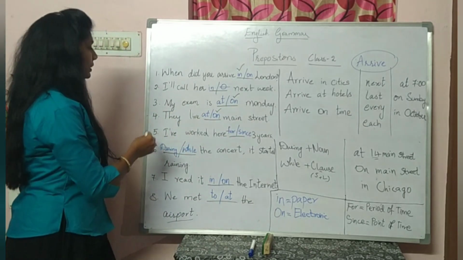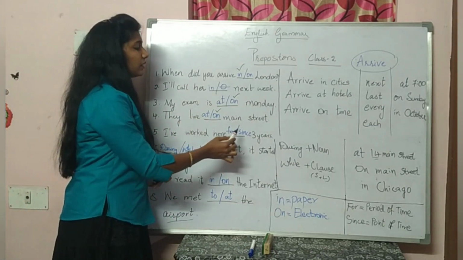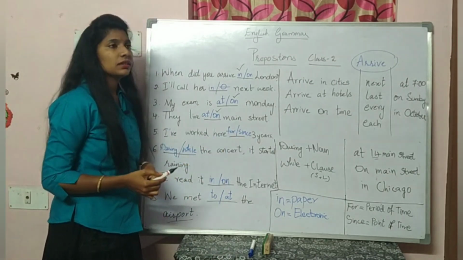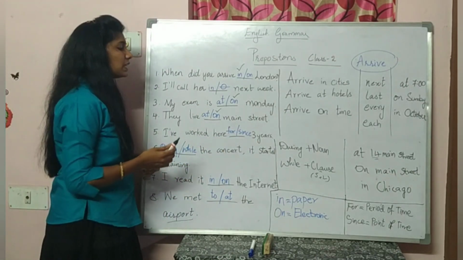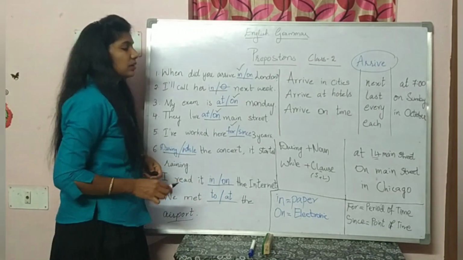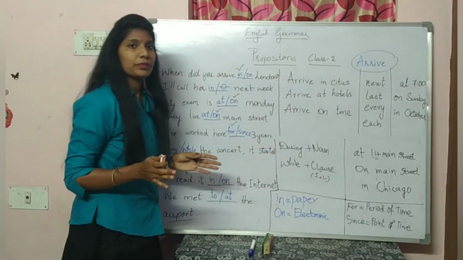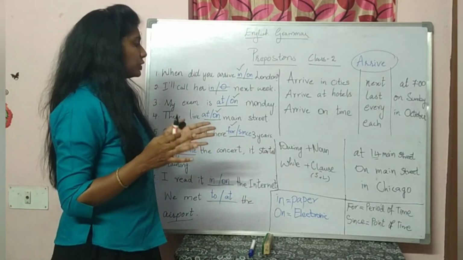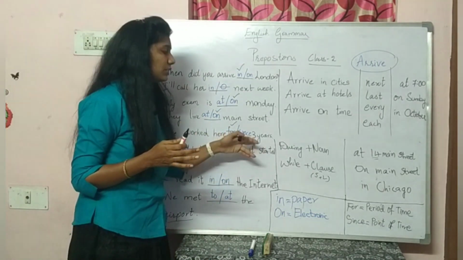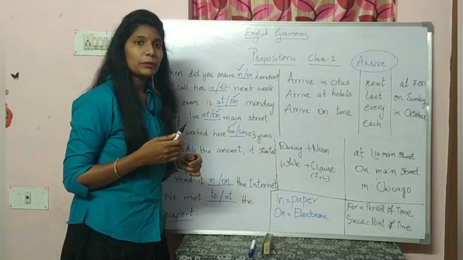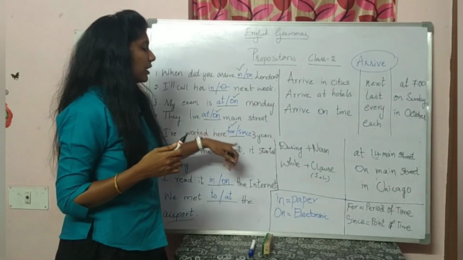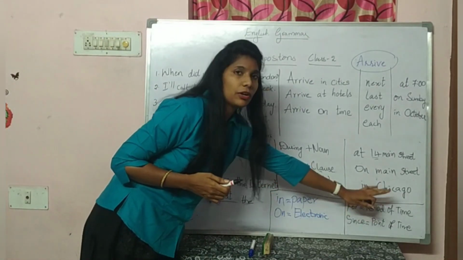The next example: I have worked here blank 3 years. The preposition we have to use here is for. Why? Because for is a period of time. How much time I am taking here is 3 years. So I am using the preposition for. For is for a period of time.